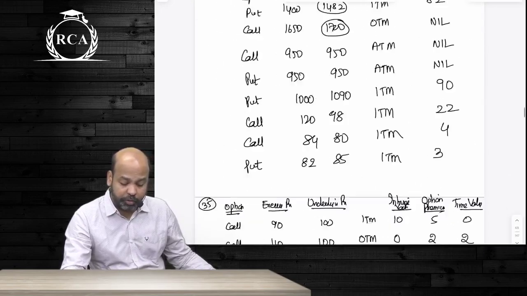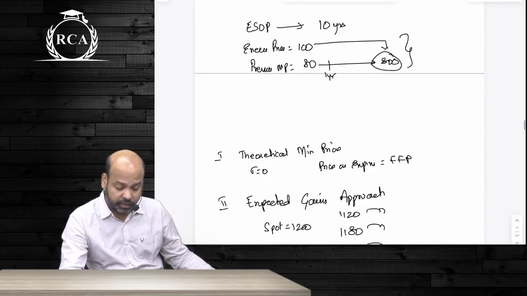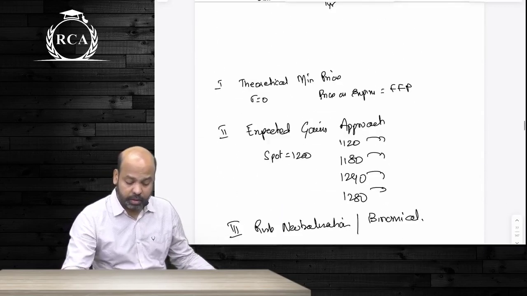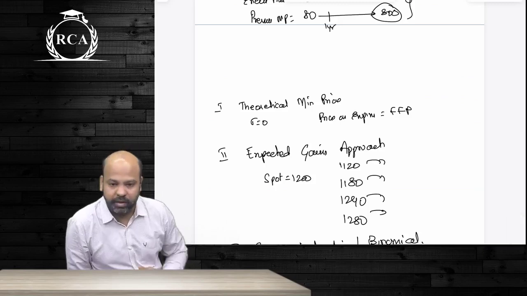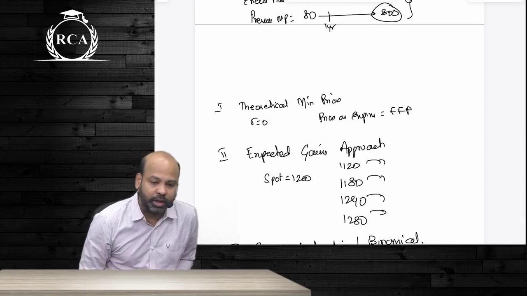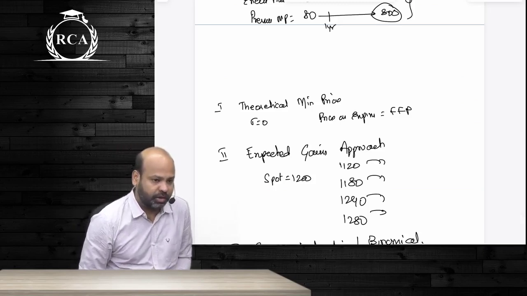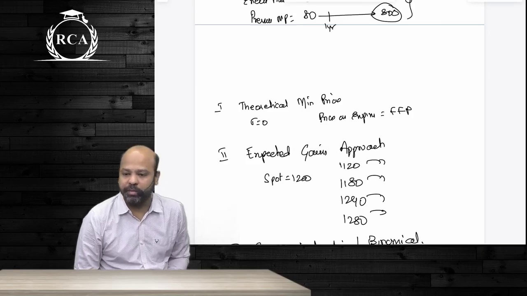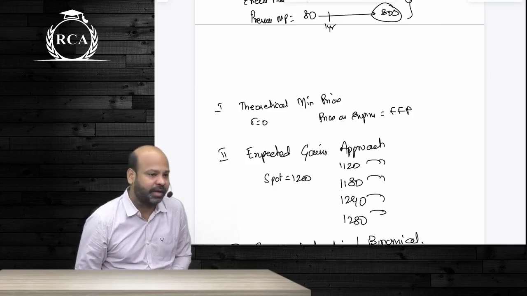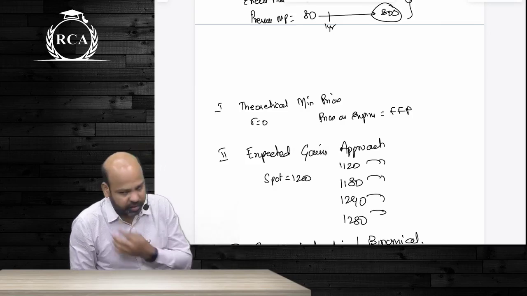Talking about option valuation methods. After this, we have moved on to option valuation methods. As per ICAI, we have three option valuation methods: the risk neutralization model, the binomial model, and the Black-Scholes model. But I told you that we learned 5 option valuation methods. The first one is the theoretical minimum price approach. The next one is the expected gains approach. After that, we have all 3 models that are specified by ICAI.